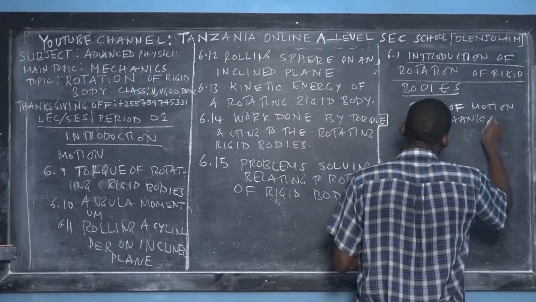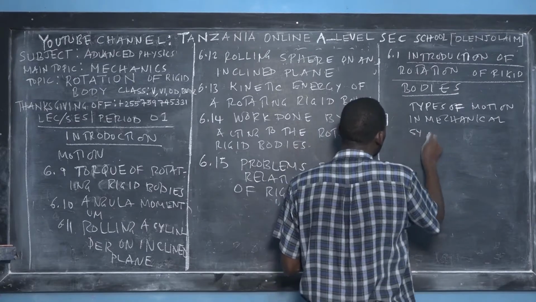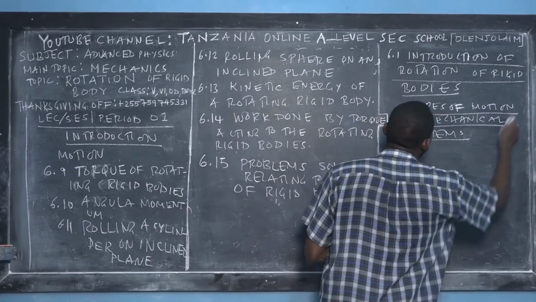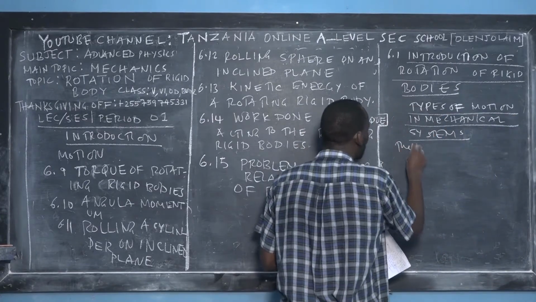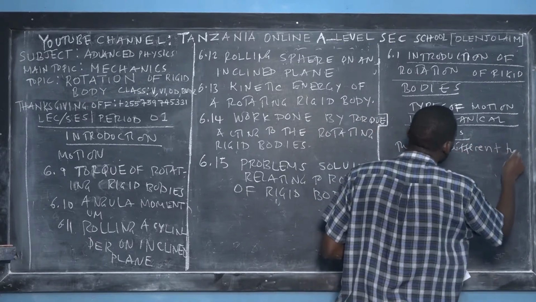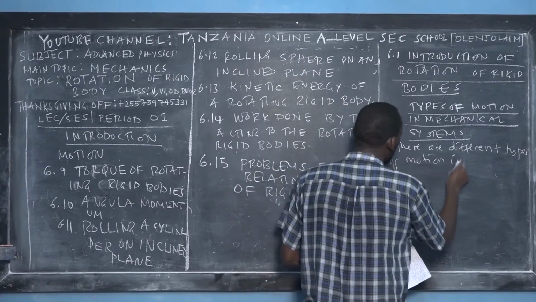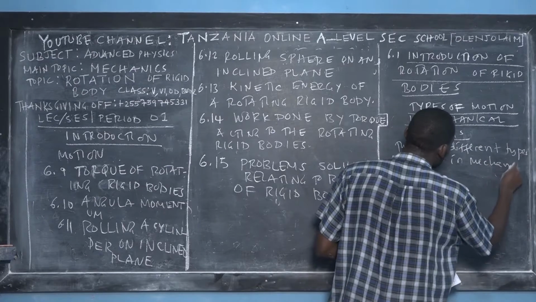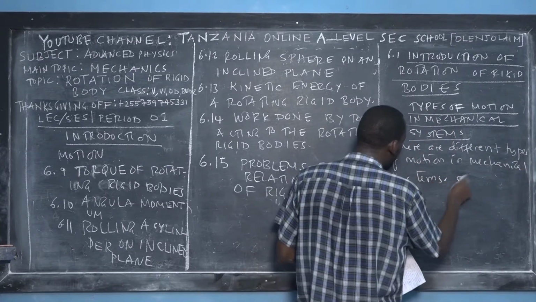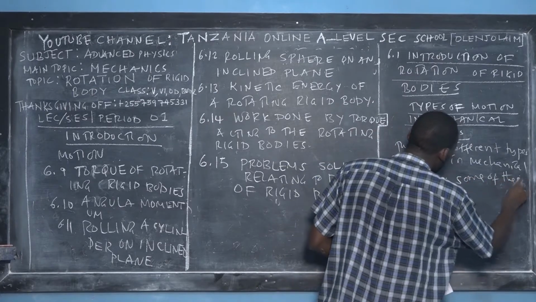In mechanical systems, we have different types of motions, and we have many types. Okay, so we say that there are different types of motion in mechanical systems. Some of these types